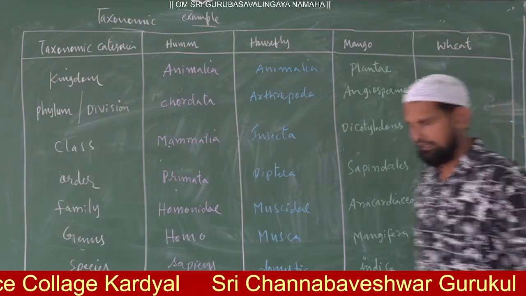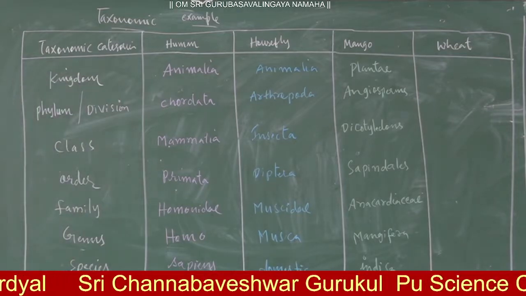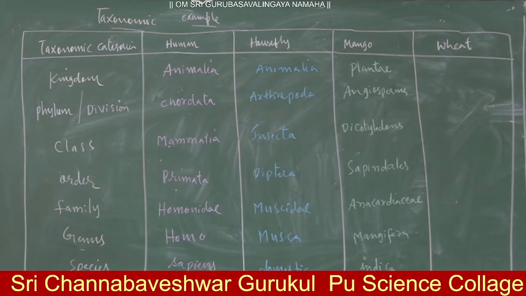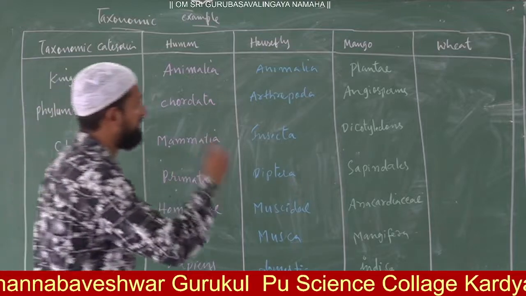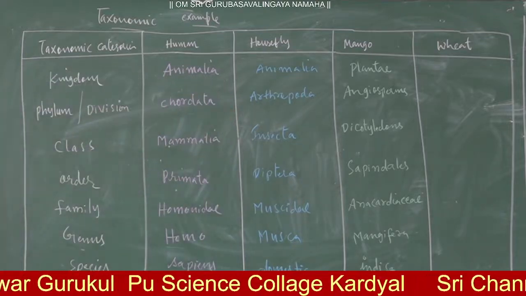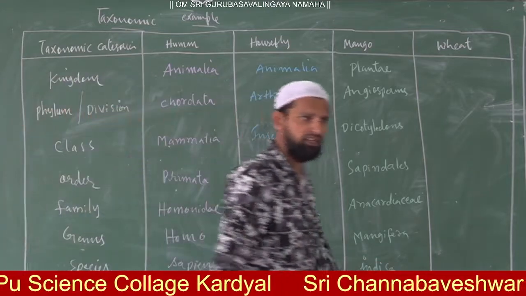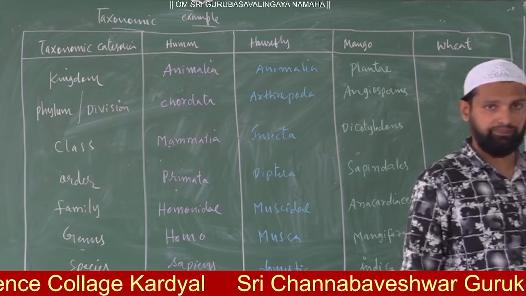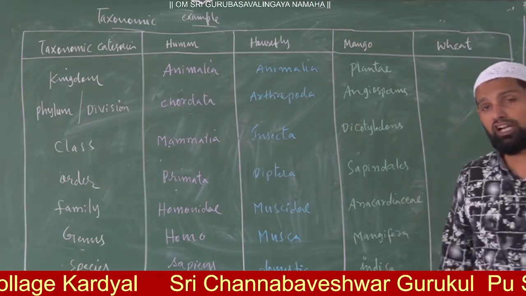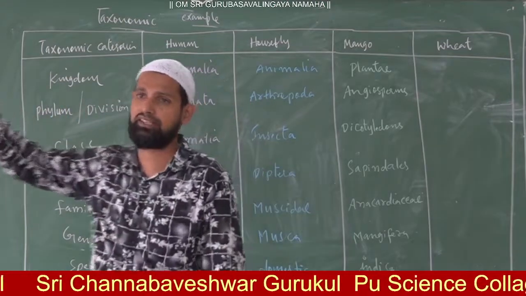Now the last one is wheat. Wheat belongs to the same kingdom, Plantae. Wheat also comes under the same division, Angiosperm.